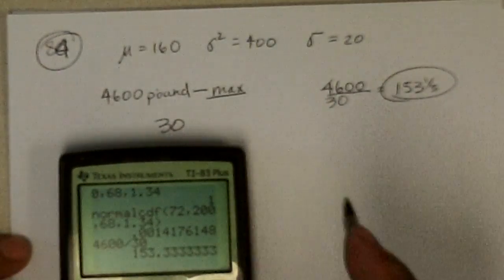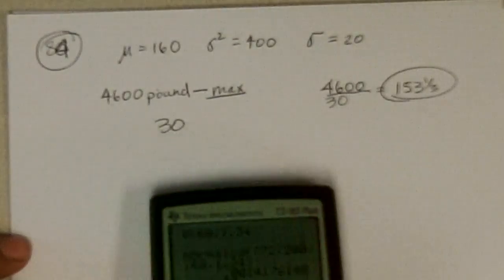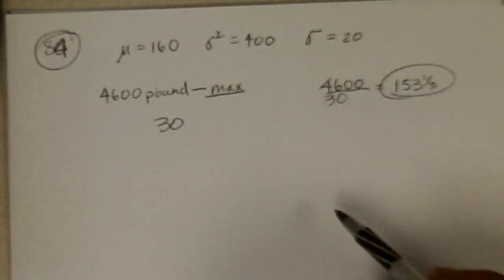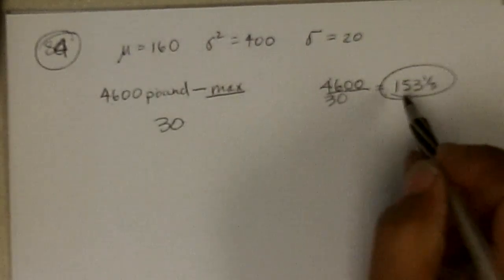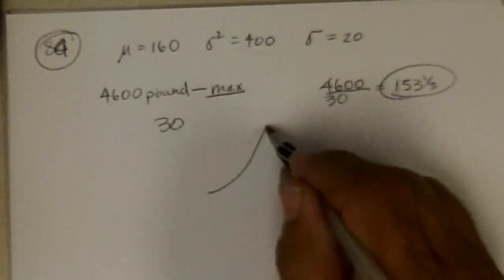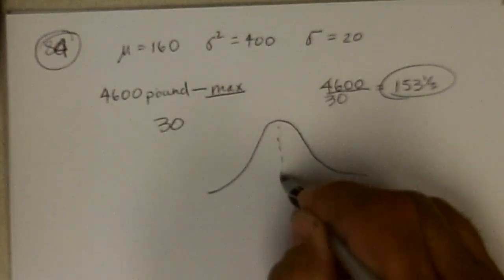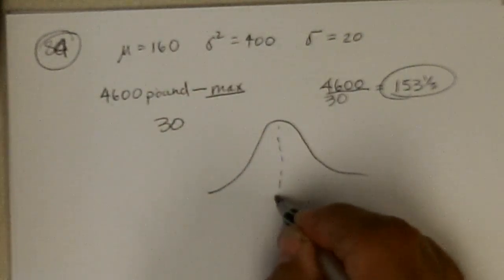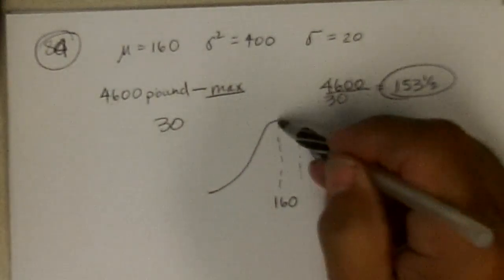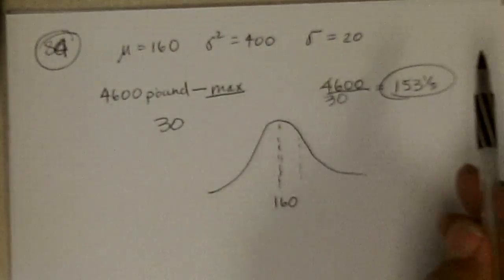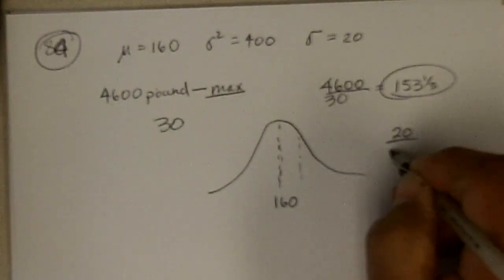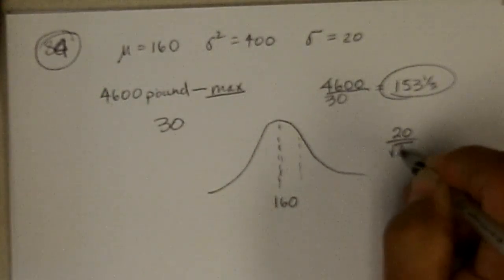So what's the probability that 30 people would crash this elevator? Well, that's below the mean, so it's probably fairly likely. But we have to look at the sample's distribution. So the mean of the sample should be similar to the mean of the population, 160, but the standard deviation of a sample is the standard deviation of the population divided by the square root of the size of the sample, in this case 30.